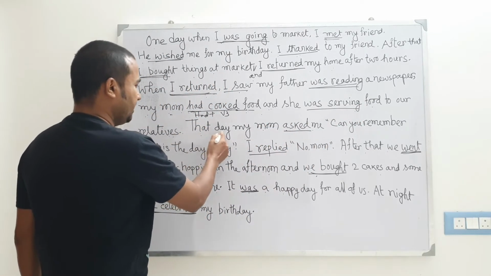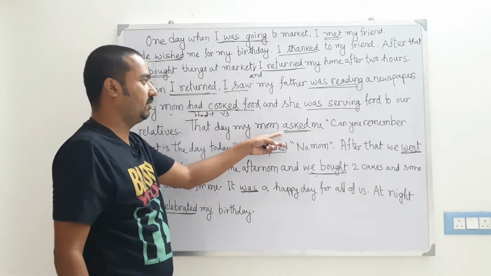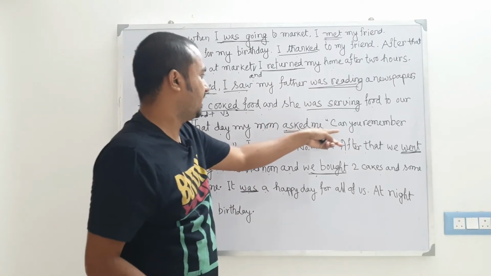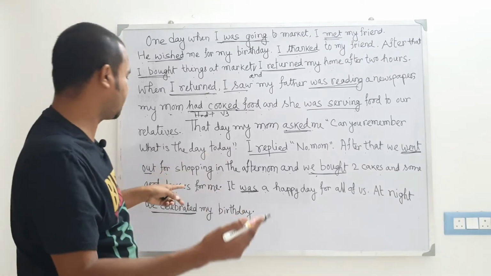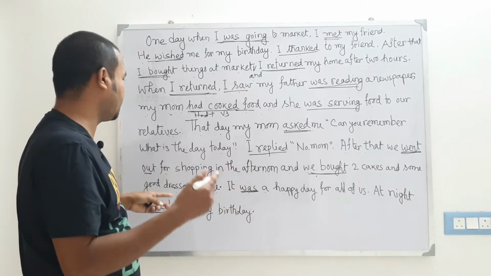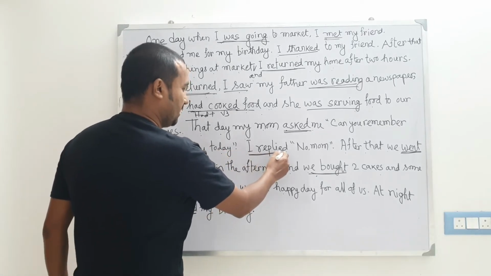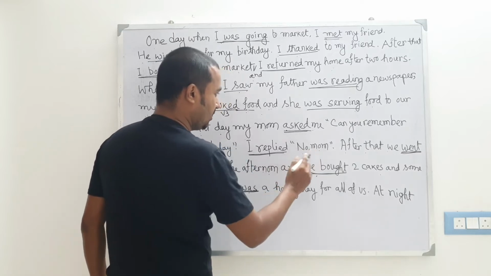Then that day my mom asked me. Again here is the second form of the verb. Ask, asked. Asked me, can you remember what is the day today? So my mother asked me, what is the day today? Then I replied. Again here is simple past. Replied. No mom, no mother.